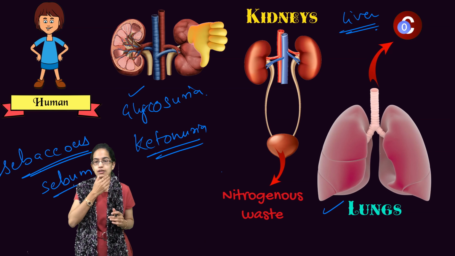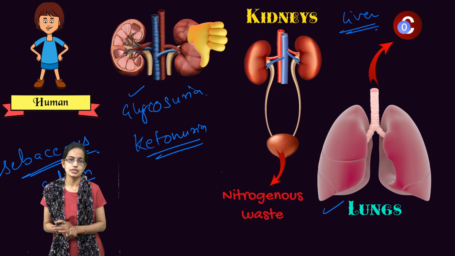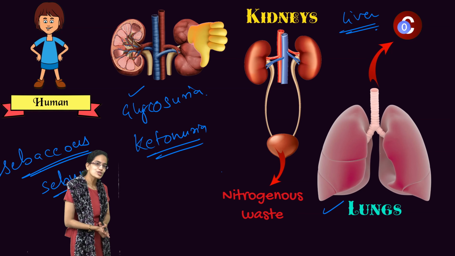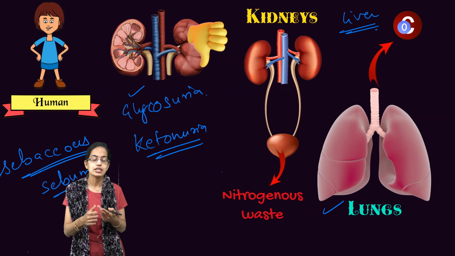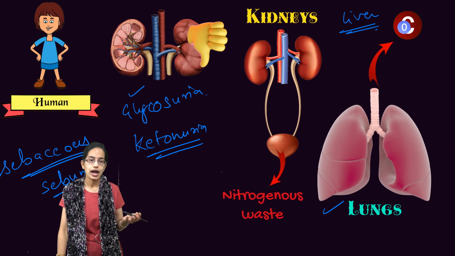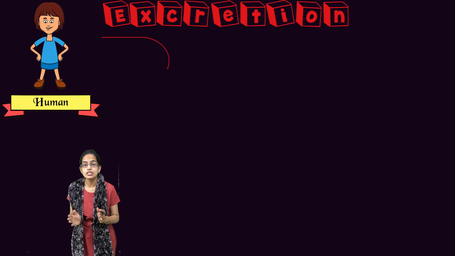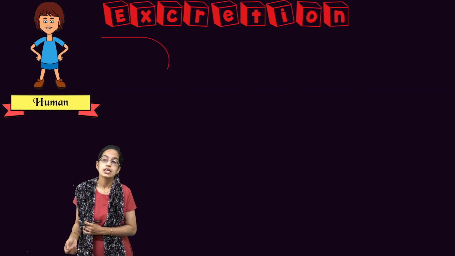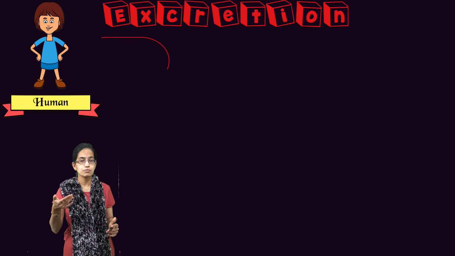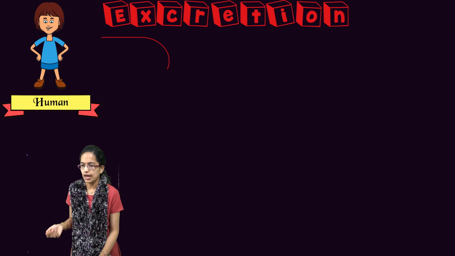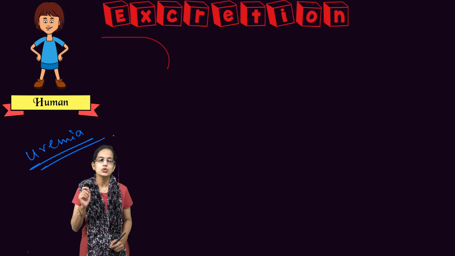So those are the various eliminations that take place from the body, and the various organs associated with elimination. The most important are, as we said, kidneys, lungs, then liver, skin and sweat glands, and the sebaceous glands. However, as we know, there are disorders associated with kidneys. The disorder is first of all understood if there is presence of urea in the blood. If there is presence of urea in the blood, this condition is known as uremia.